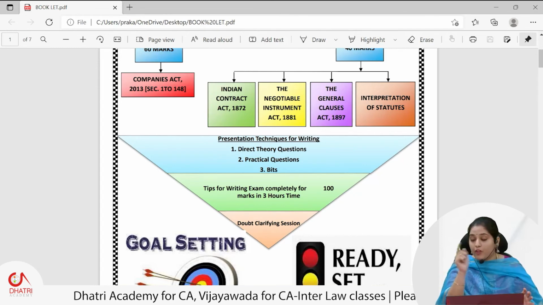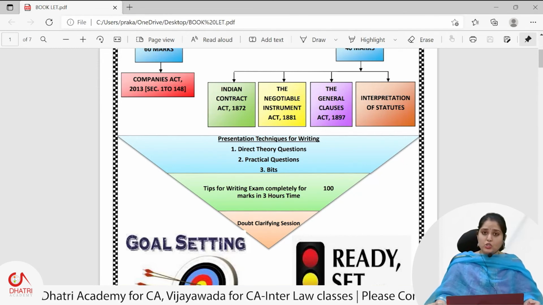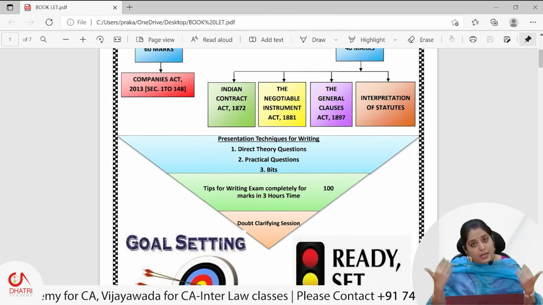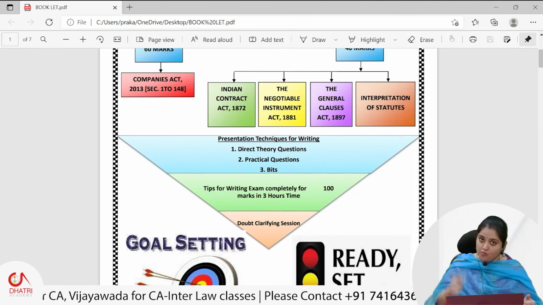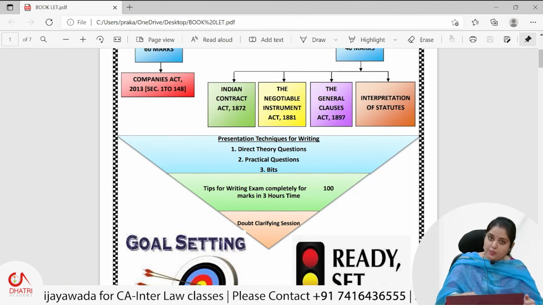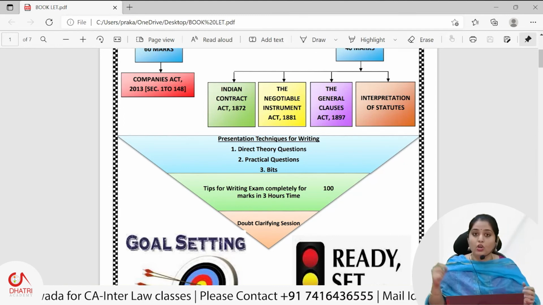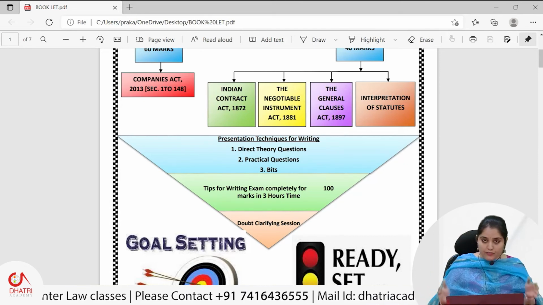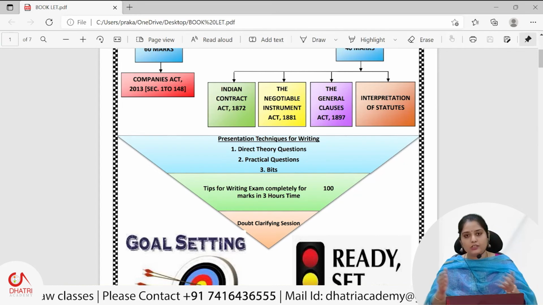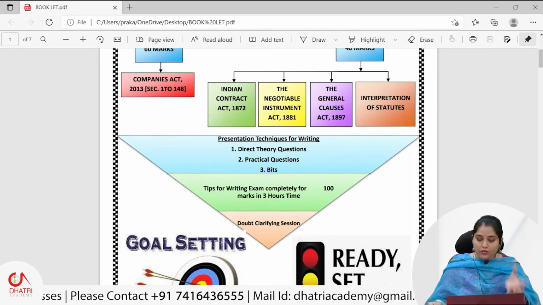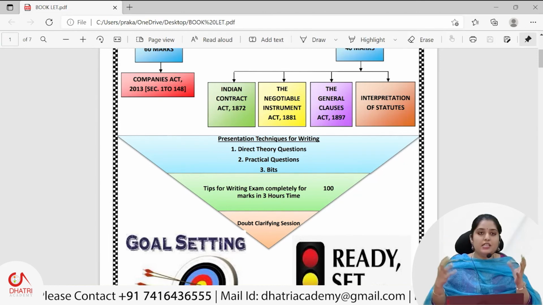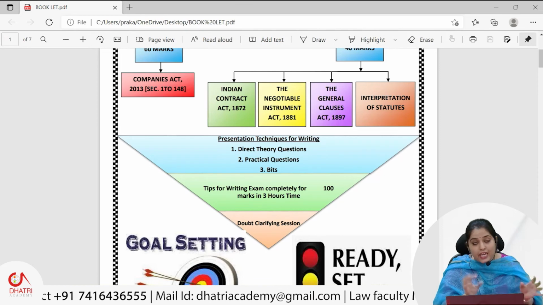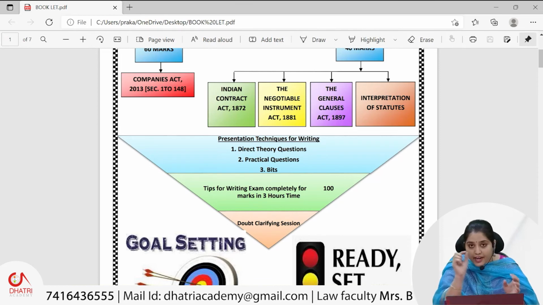So concepts. Ma'am, another question a student might ask: if that particular theory question is very lengthy, we are unable to remember it, we are unable to study. I will give you a very important tip even for lengthy answers or lengthy questions on how to remember: divide them into parts. One lengthy question, you divide into 3 or 4 parts, and first read that part and try to visualize some pictures relating to that concept, or note some key points in that answer, and try to remember those key points.